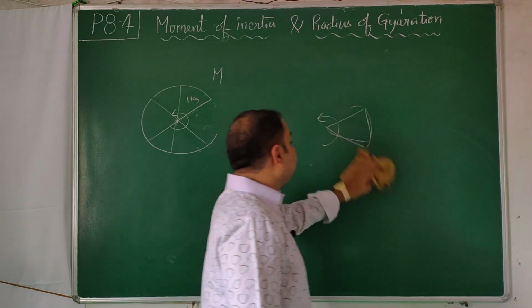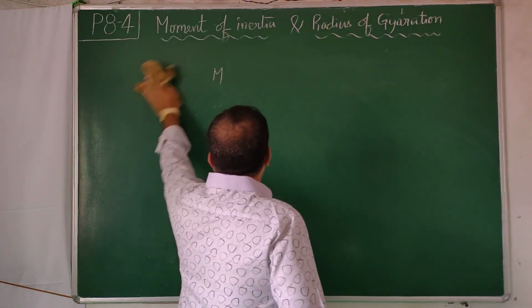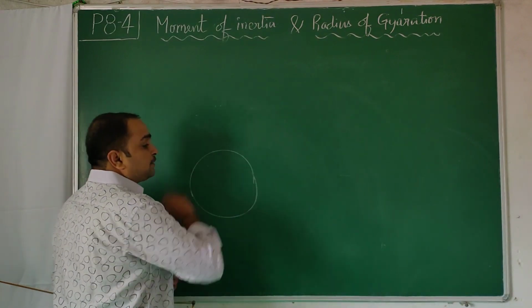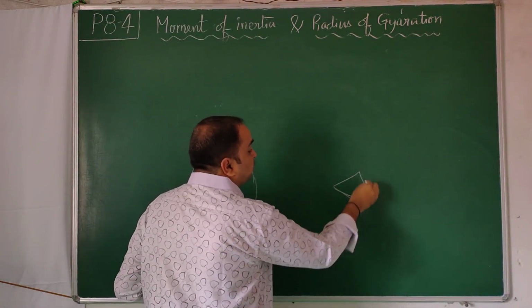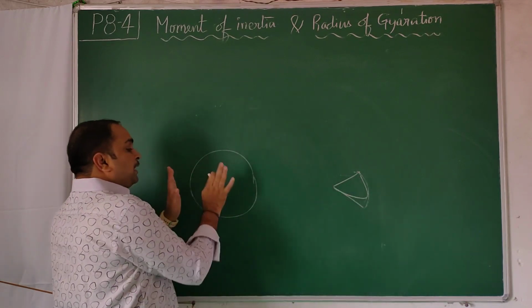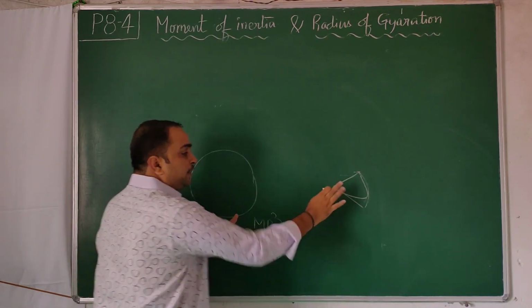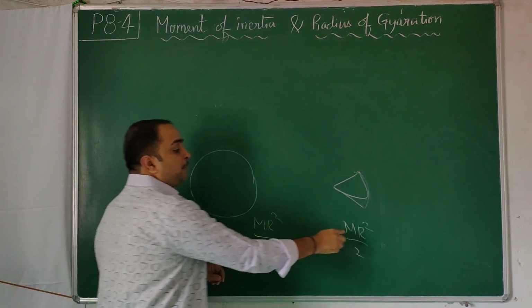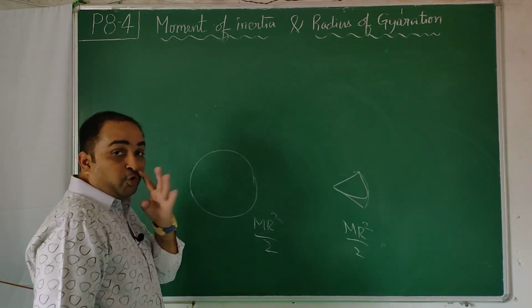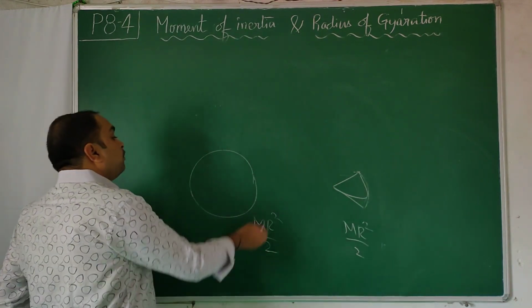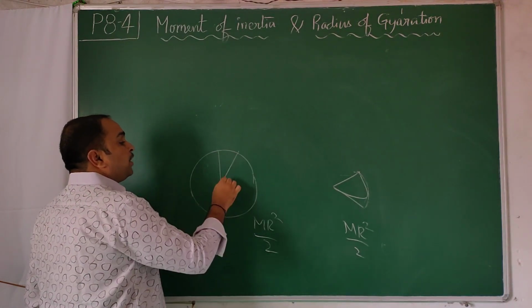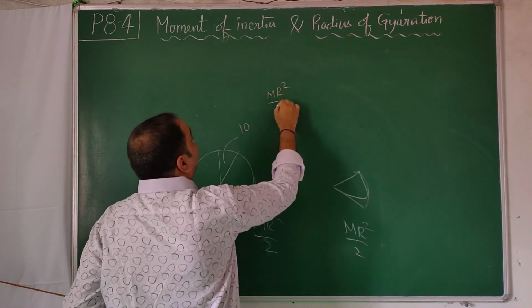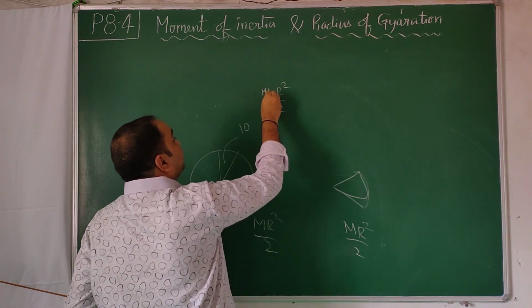Think about what I tried to tell. It's a stable point to understand. They may give the full pizza's mass, or they may give the portion pizza's mass. If they give this mass, m r square by 2. If they give this mass, m r square by 2. Here m represents the total mass of the pizza, here m represents the portion of the pizza. The formula doesn't change. But if they tell that a full pizza is given, and out of that you are taking a 1/10 portion and rotating it, then the formula is m r square by 2, but the only thing is this m is to be taken as m by 10, the tenth of the pizza.